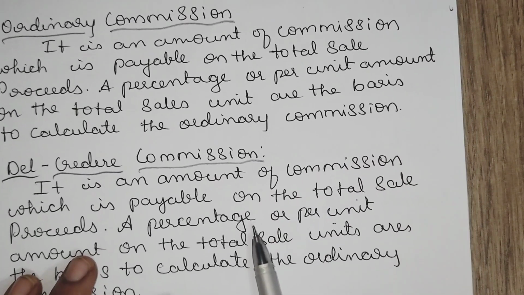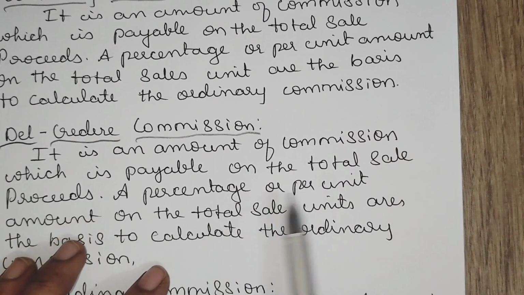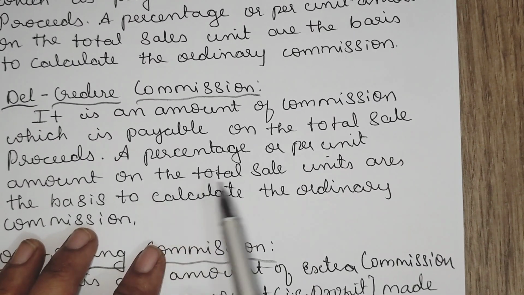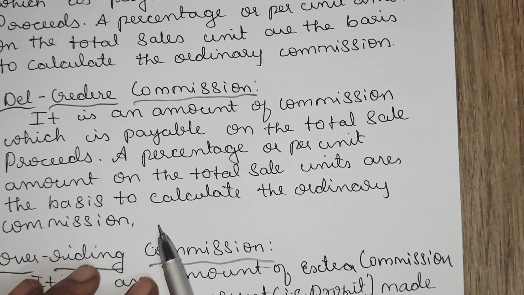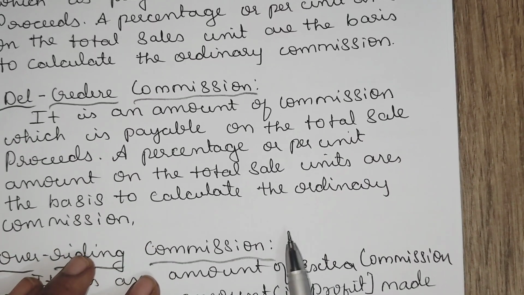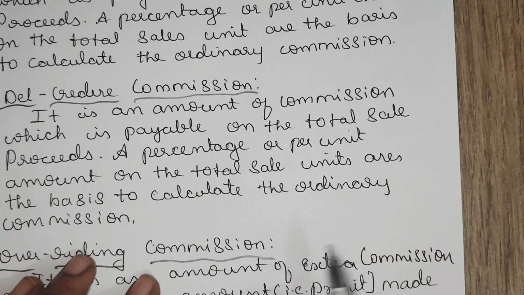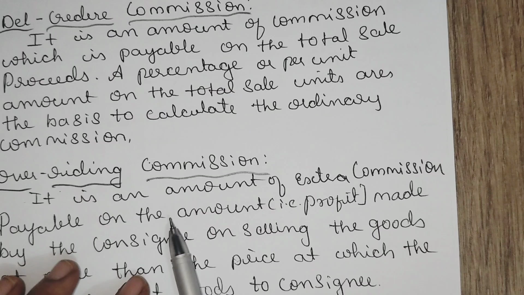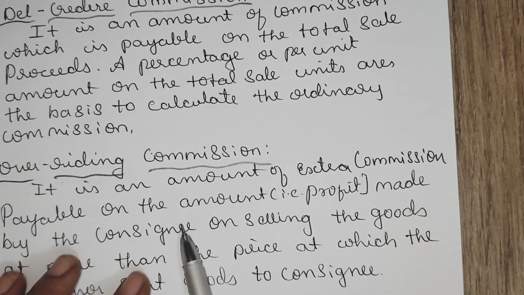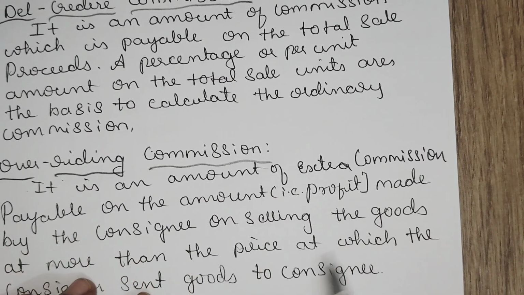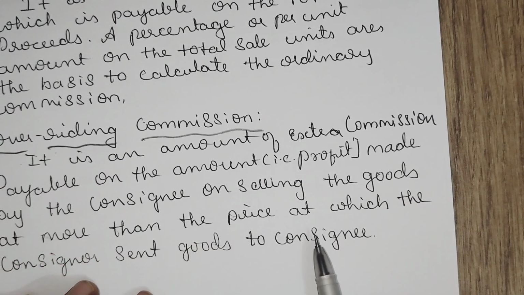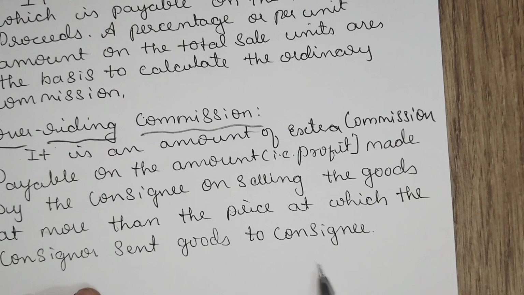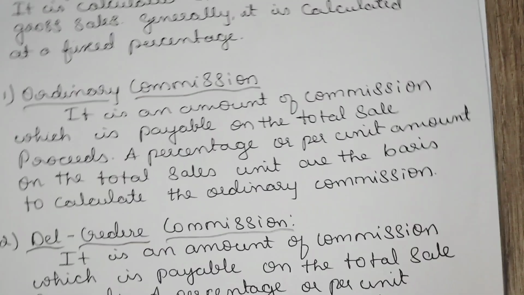Del credere commission is the amount of commission which is payable on the total sale proceeds, or percentage or per unit amount on total sales units will be taken. Like how we are calculating ordinary commission, same way we are calculating del credere commission also on the total sales. Overriding commission is the extra commission payable on the profit made by the consignee on selling the goods more than the price at which the consignor sent the goods to the consignee. On the profit, that is why it is called overriding commission.